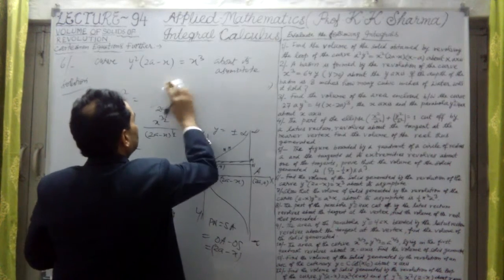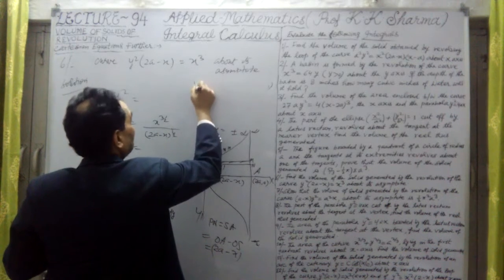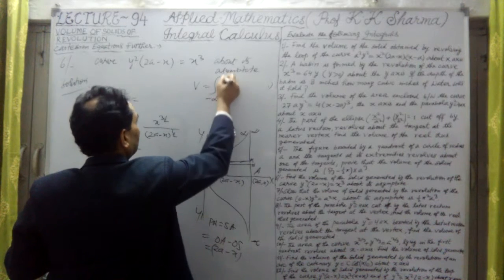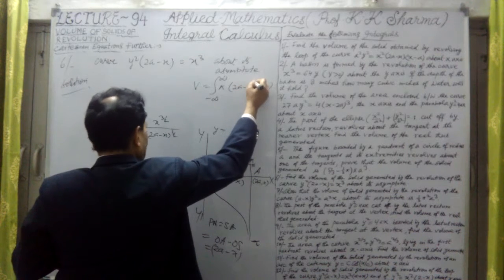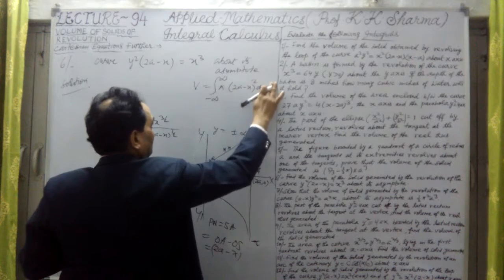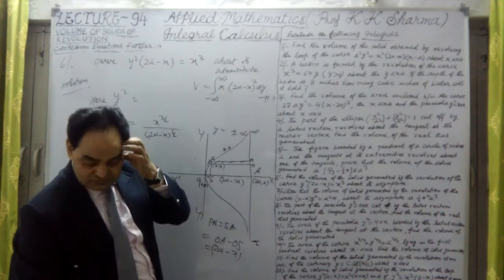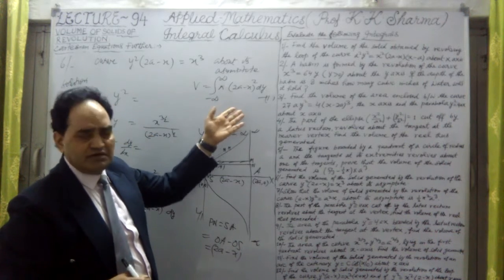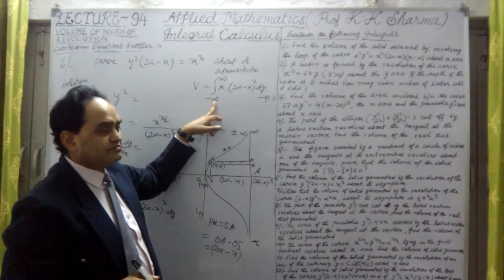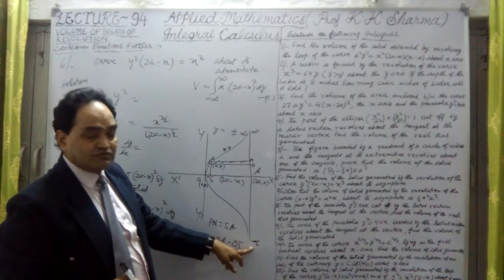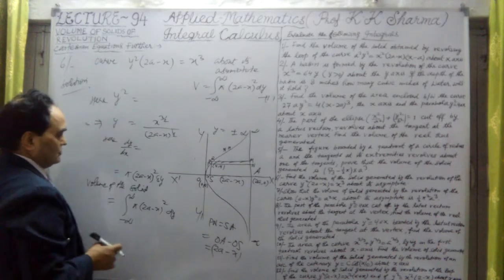The volume V is equal to the integral from minus infinity to plus infinity of pi into (2a minus x) whole square into dy. This is the required equation. For that, dy is to be calculated. If I replace dy in terms of dx, that will be converted into the variable x, and these limits, minus infinity to plus infinity, are limits for y. They are also to be converted into limits for x. So that we will do.